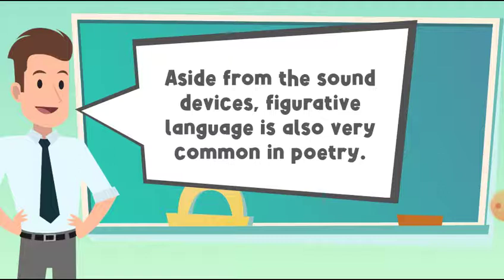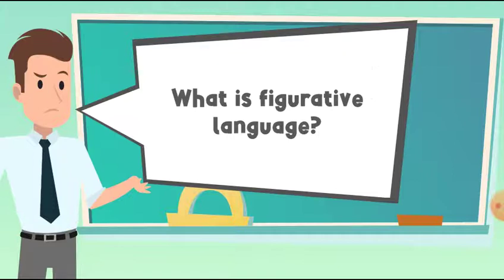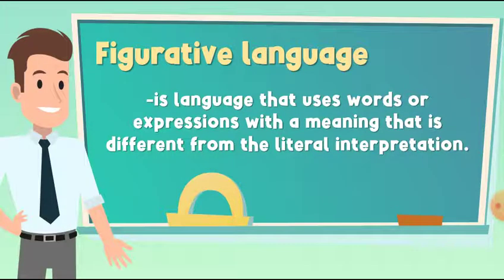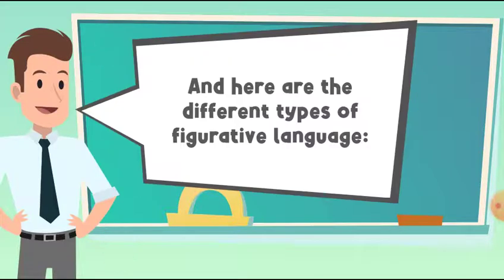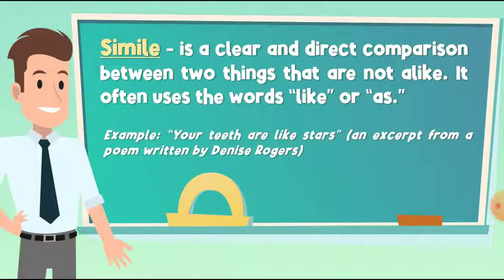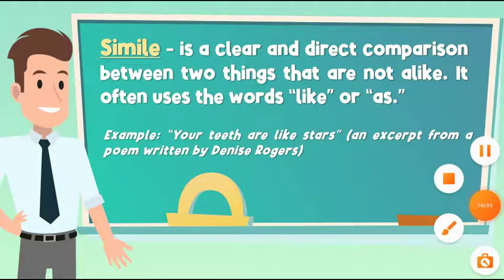Aside from the sound devices, figurative language is also very common in poetry. What is figurative language? Figurative language is language that uses words or expressions with a meaning that is different from the literal interpretation. And here are the different types of figurative language. Simile is a clear and direct comparison between two things that are not alike. It often uses the words like or as. Example: your teeth are like stars, an excerpt from a poem written by Denise.